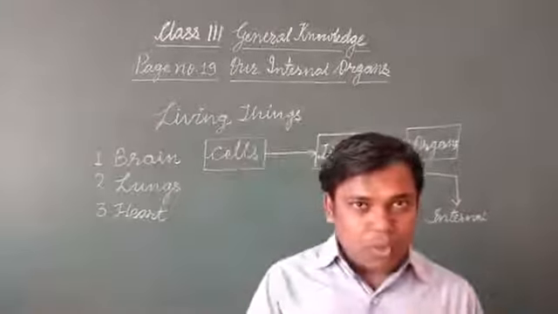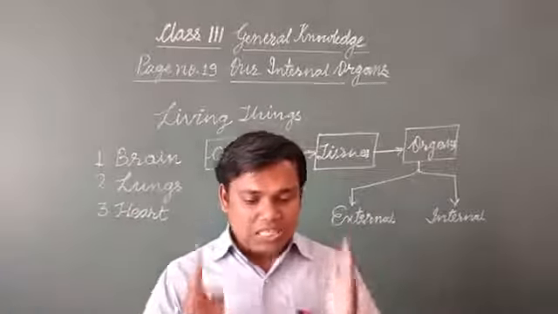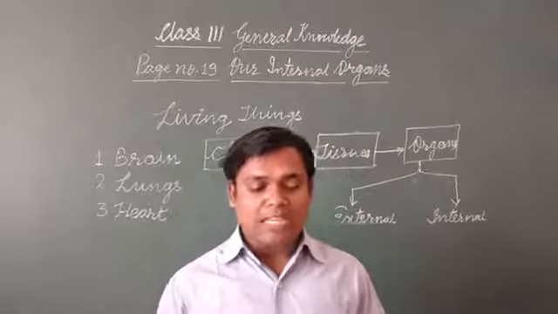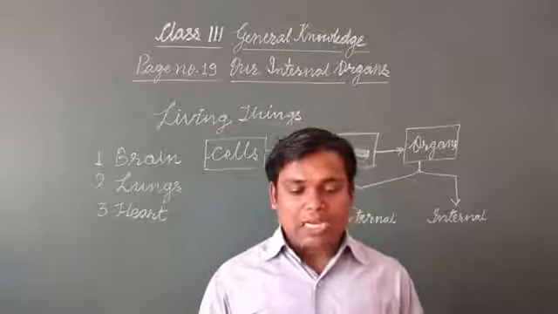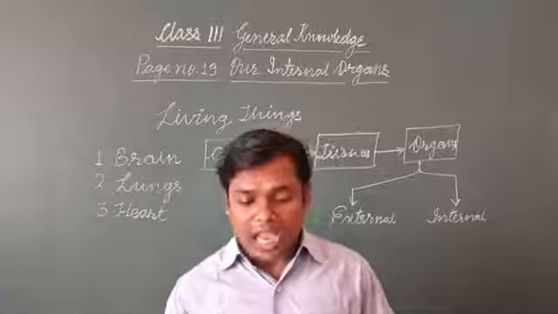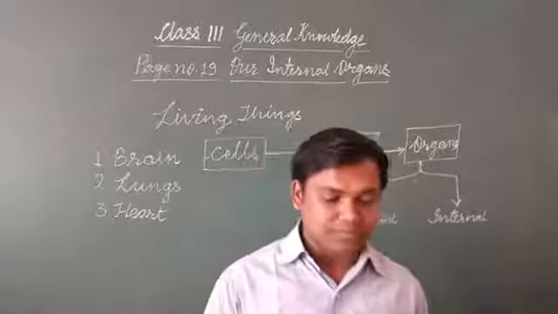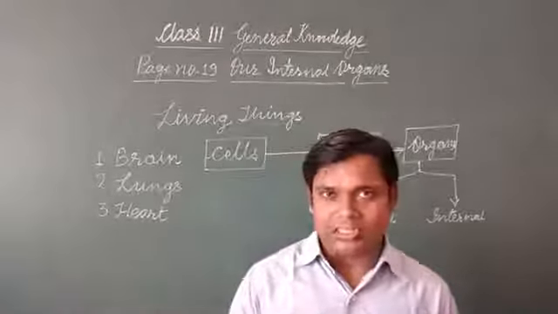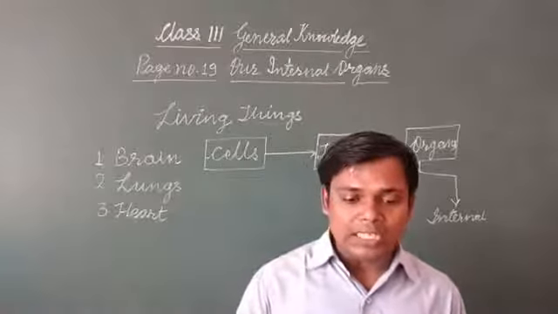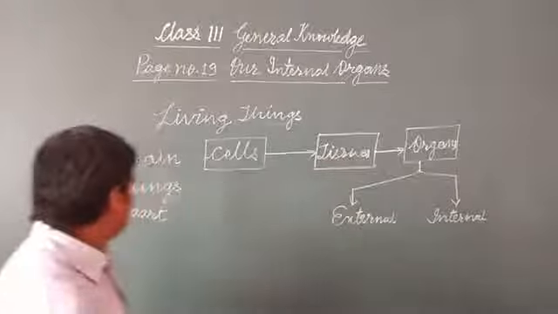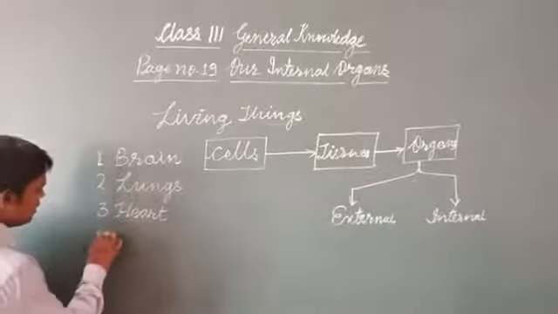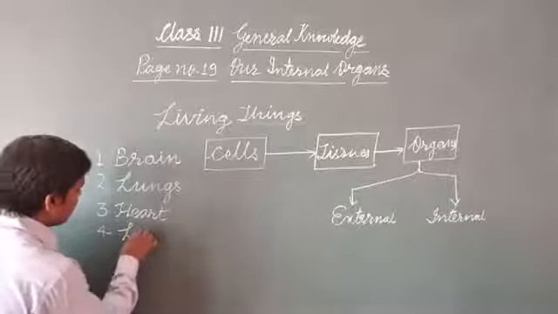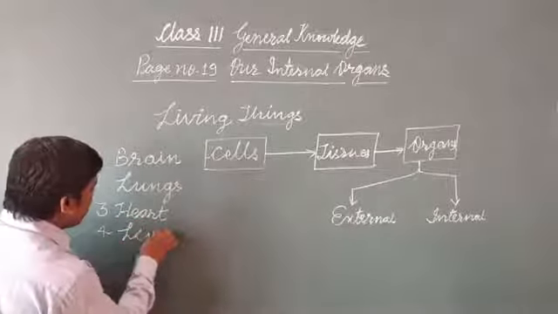Now the fourth one. This organ produces a liquid in the body which helps in digestion. It is the largest internal organ, and the name of this organ is liver.